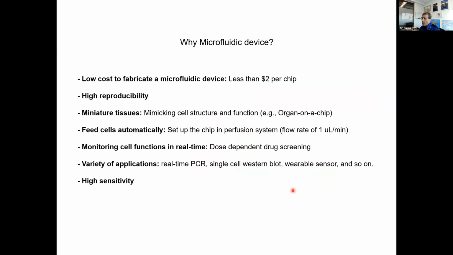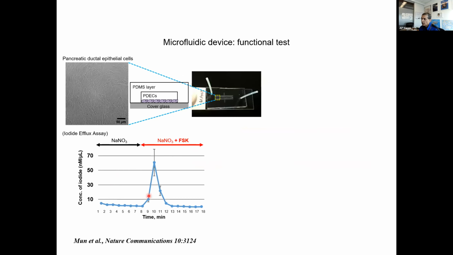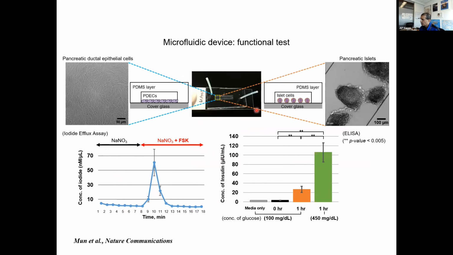But seriously, why microfluidic devices? They cost less than $2 per chip. They're highly reproducible, miniature tissue that feeds cells automatically, monitors cell function in real time, has a variety of applications, and is highly sensitive. One of the first experiments we did was we isolated the ductal cells, put them on a chip, and made sure they're functional. It's a very CFTR-centric lab, as I told you. We did an efflux assay, and in a separate chip, we made sure that we could see that